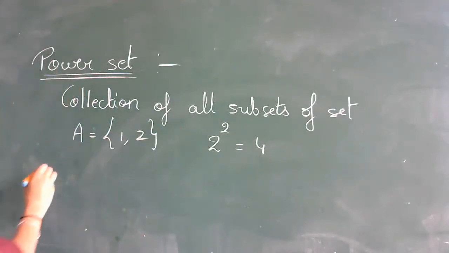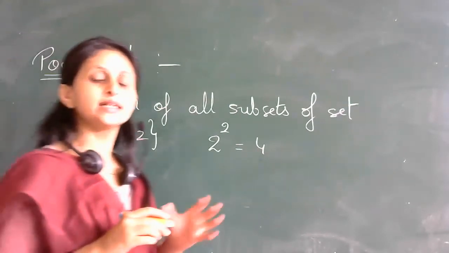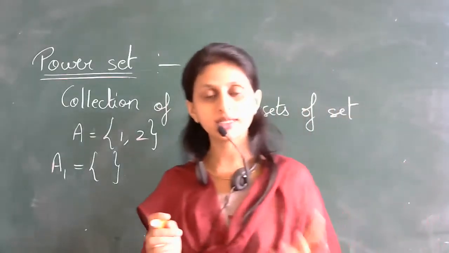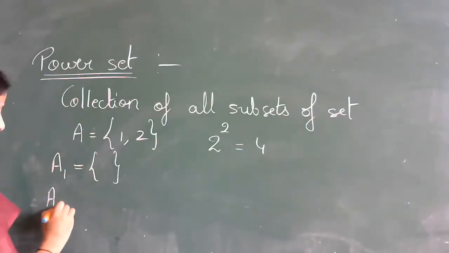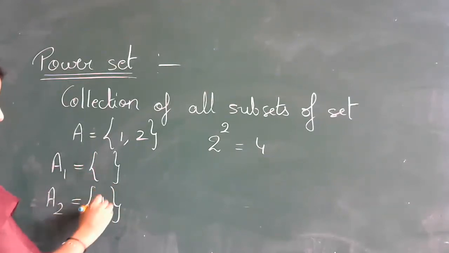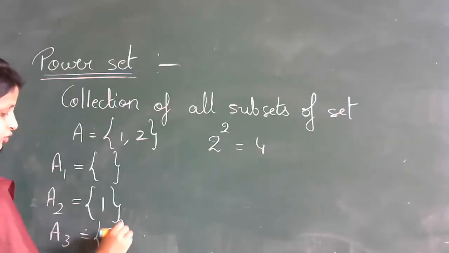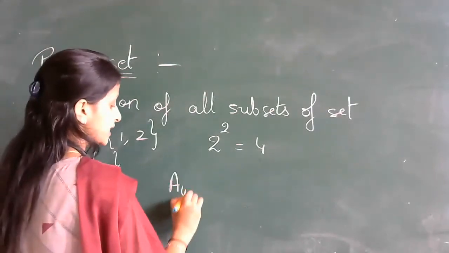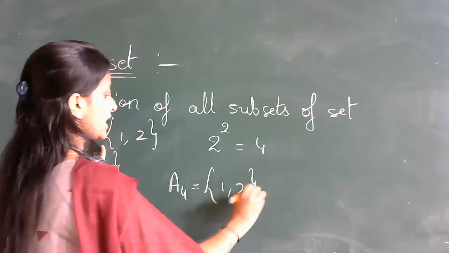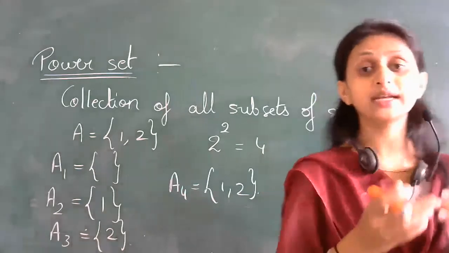Let us see what are those subsets. First subset will be always the empty set. As I told you, the empty set is a subset of every set. Right, students? Since the empty set is a subset of every set, my first subset of this set A will be the empty set. Second subset, take the singleton set, meaning only one element you take. 1. This is one singleton set and another singleton set is 2. Right? These are 3 subsets. One more subset will be the set itself. The set itself will be the last set, as we told that every set is a subset of itself.